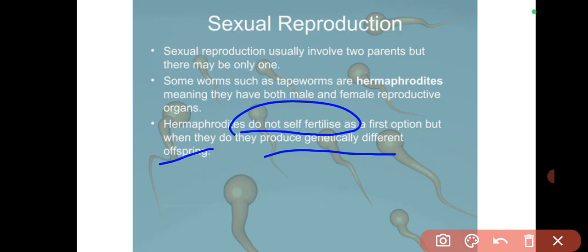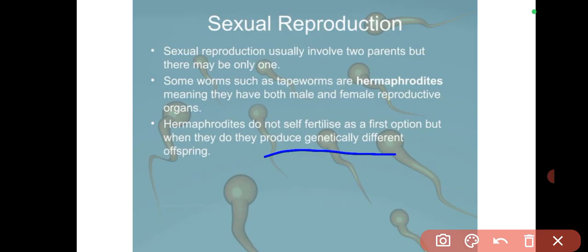Usually, hermaphrodites undergo asexual reproduction too. Is that okay? They don't self-fertilize, or there is cross fertilization. What that means is that they will mate with another organism, even though they are still hermaphrodites. For example, there are some fish.